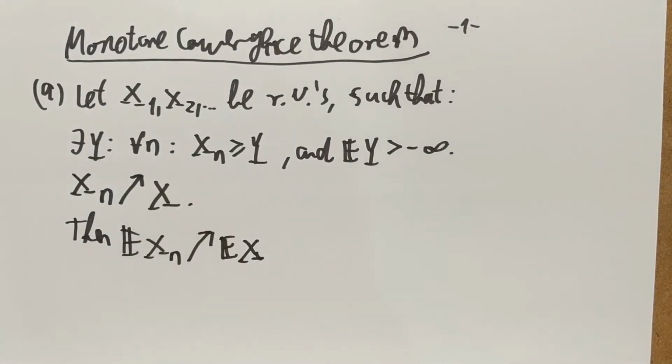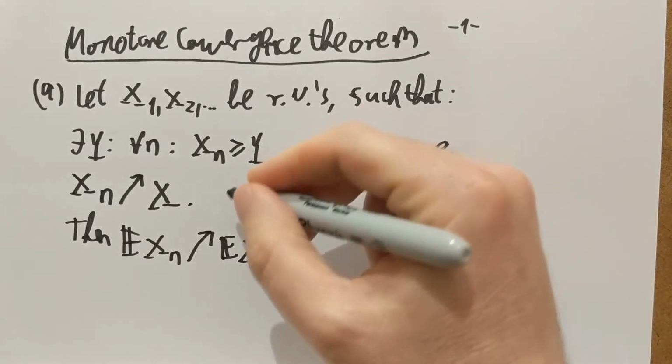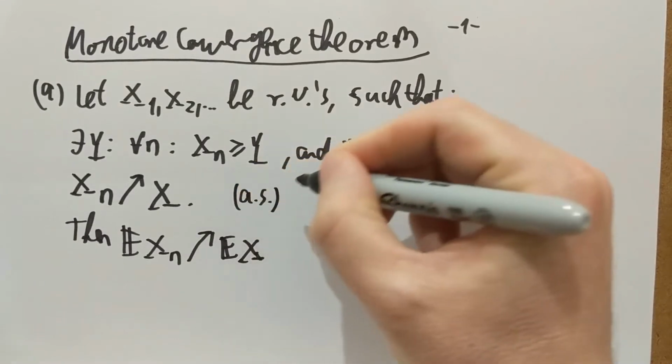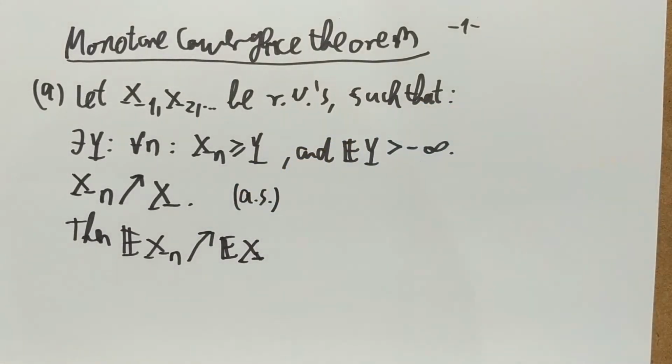I forgot to say, it's enough to have this almost surely, so with probability 1. So X is an increasing monotone limit of the Xn's, and the limit of the expectation of the Xn's is the same as the expectation of the limit of the Xn's if these conditions are satisfied. So this is part A of the theorem.